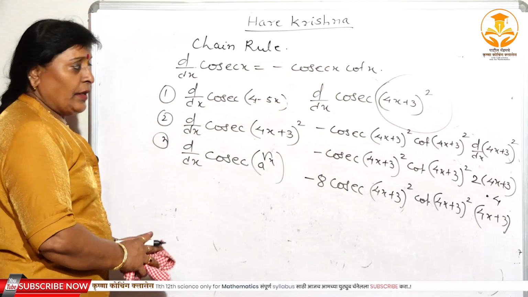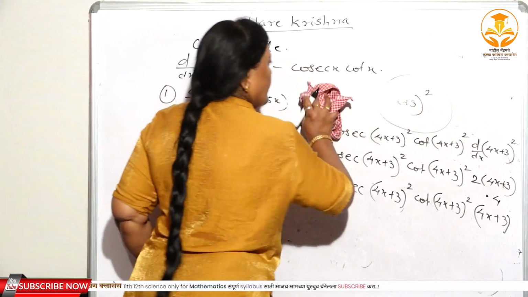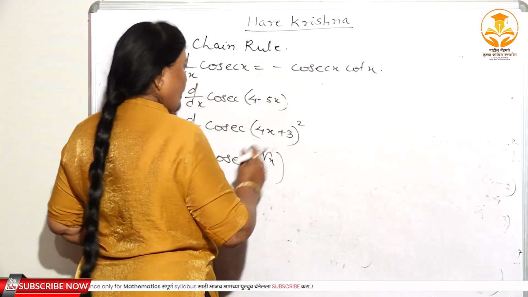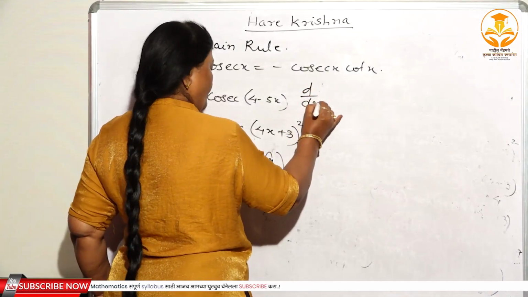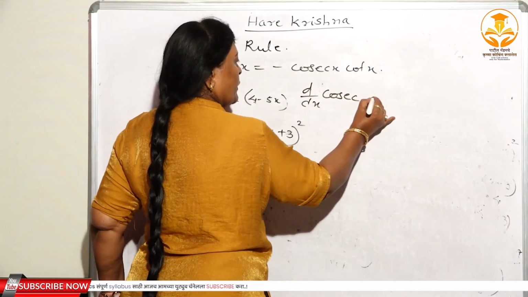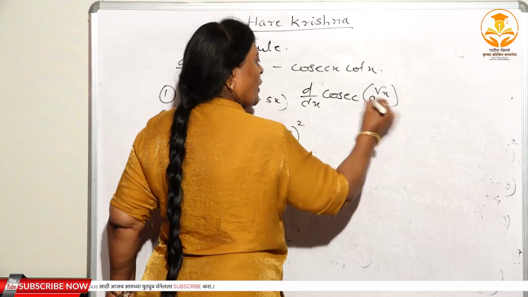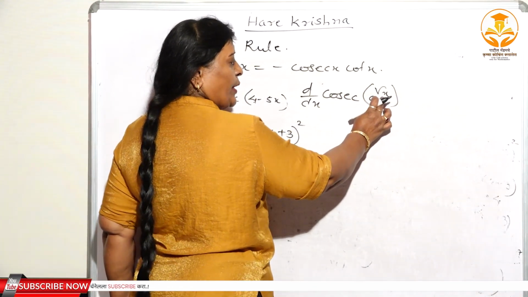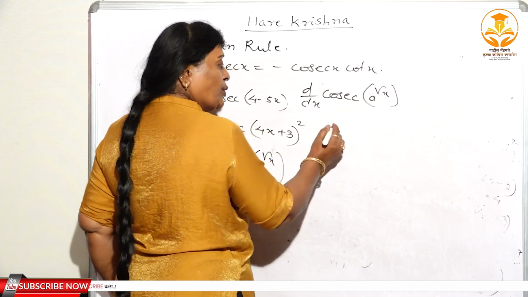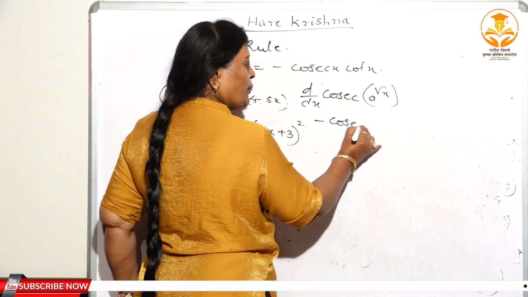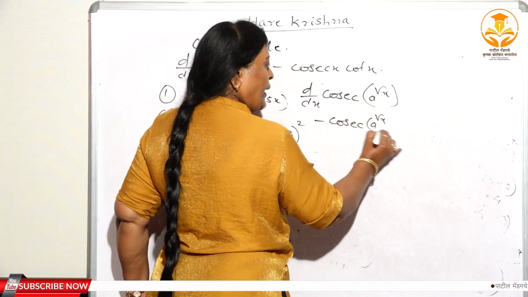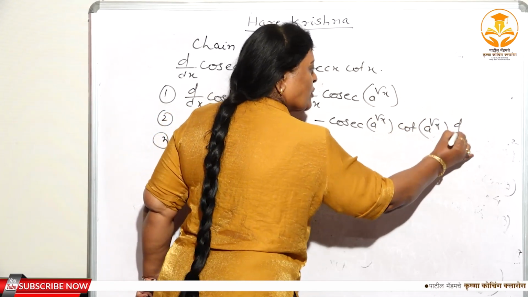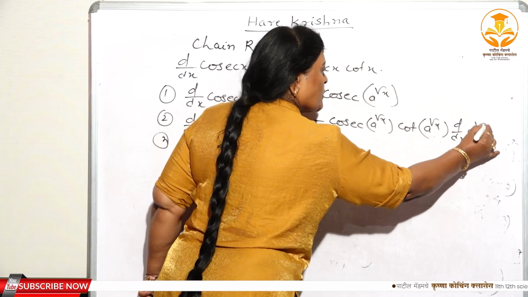Right? Now see the solution of the third one. See, d/dx of cosec a raised to root x. Where you have to substitute? Again you can substitute a raised to root x is equal to u. The derivative of cosec u is minus cosec u into cot u, and d/dx of a raised to root x.